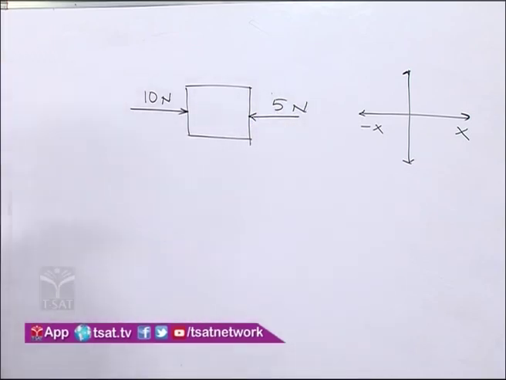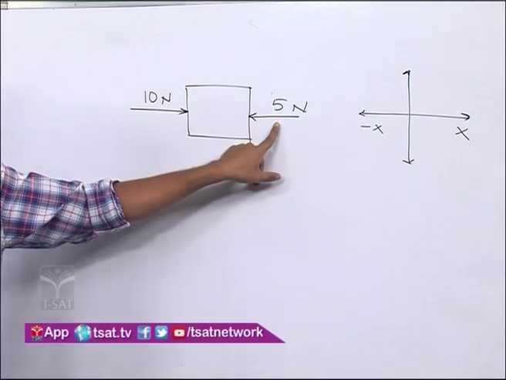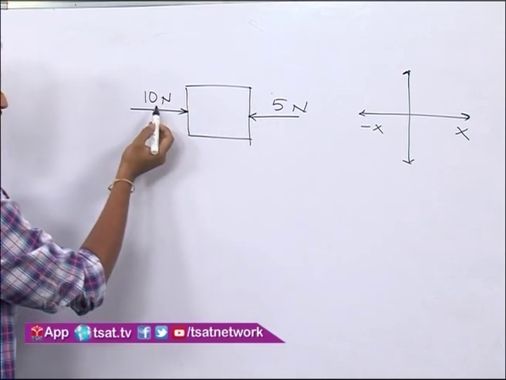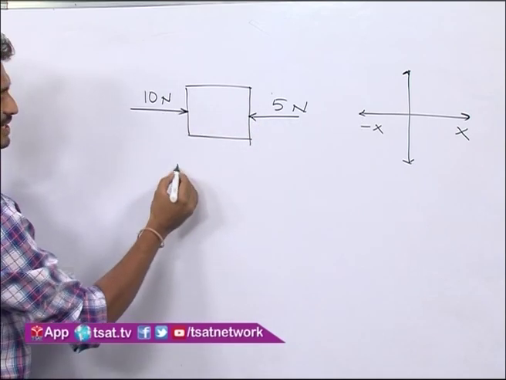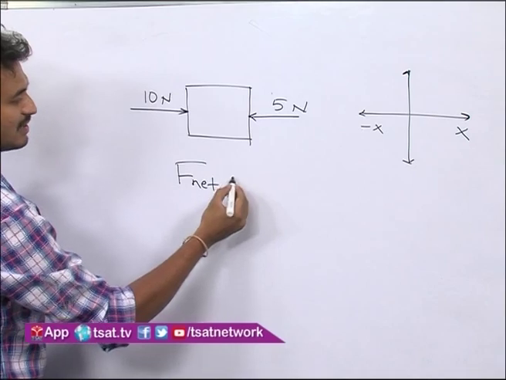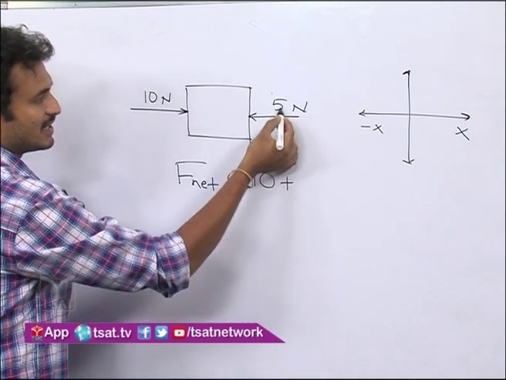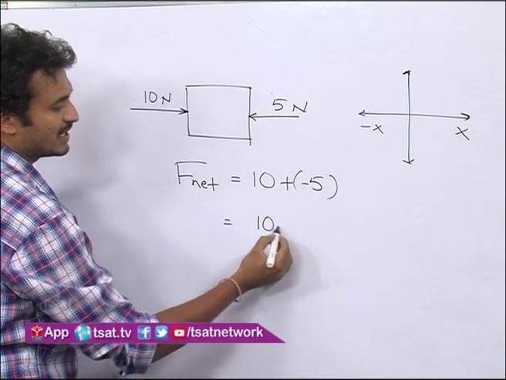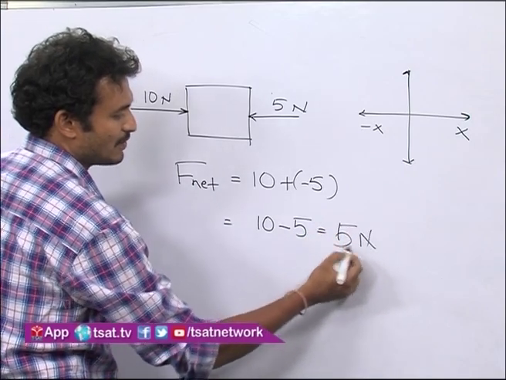See, in this case if we consider this directional force as positive, the opposite force should be negative, as both are in opposite direction. So now I am taking this force as positive and this force will be negative. What is the net force in this case? F net is equal to 10 newtons plus, and this value should be minus 5 newtons. So that is equal to what? 10 minus 5, that is equal to 5 newtons positive.